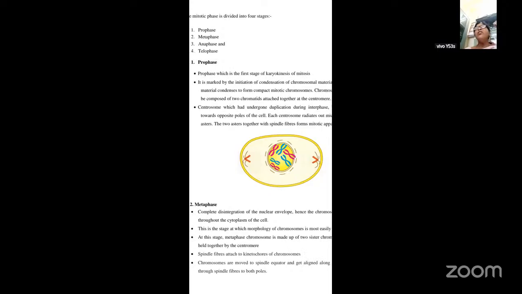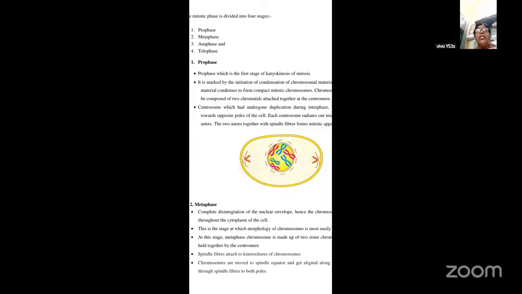Before cell division, the chromosomes do not have a defined shape; they are always in the form of a chromatin network or chromatin reticulum. Only when the cell is ready to divide will it attain the shape.